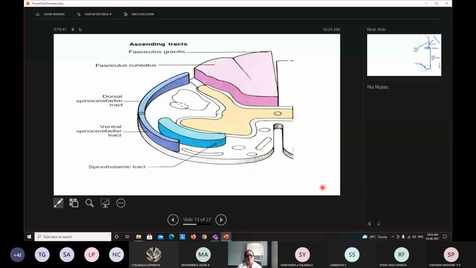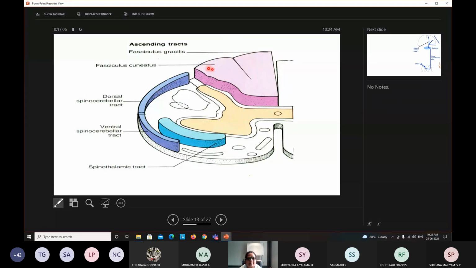Okay. So we saw the white matter of the spinal cord in transection, the cross section, in which the location of all these tracts is shown. These two, fasciculus gracilis and cuneatus, are nothing but the dorsal column tract or posterior column tract.